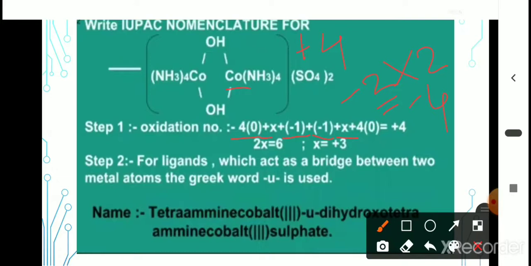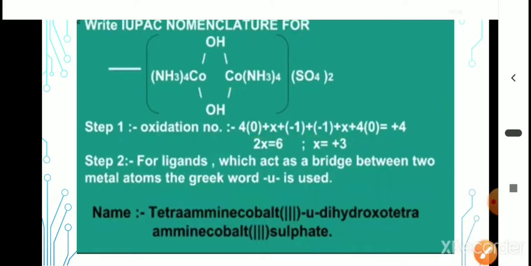Like this we have to calculate the oxidation state. 4 into 0 is 0, X plus another X becomes 2X, then -1, -2, which goes to the other side and becomes +2. Therefore, 2X is equal to 6. For 2 cobalt ions, the net charge is 6. Therefore, X is equal to +3. It means each cobalt has oxidation state +3.